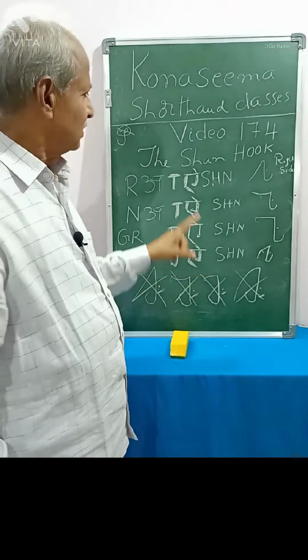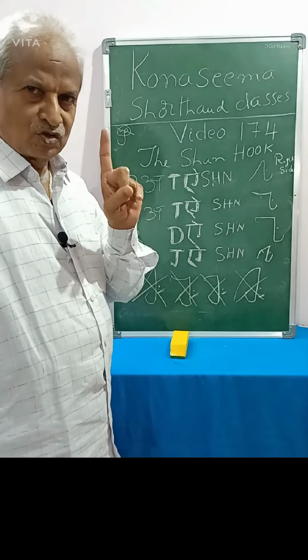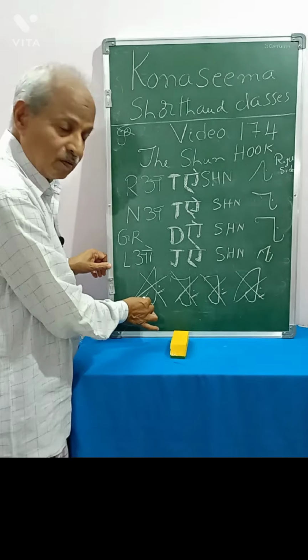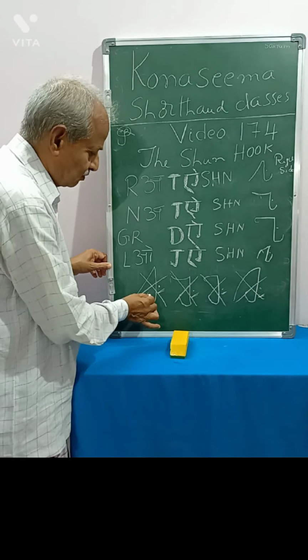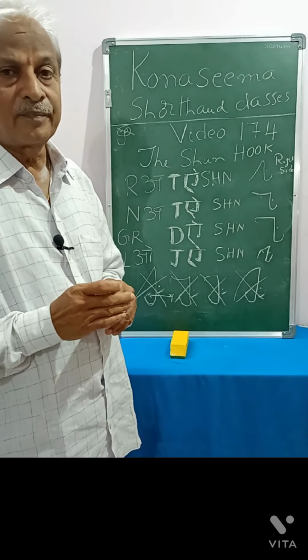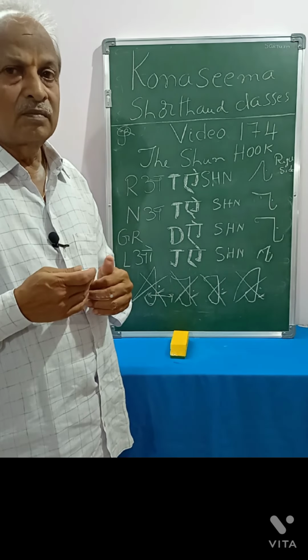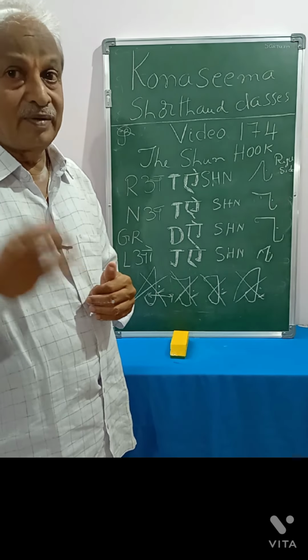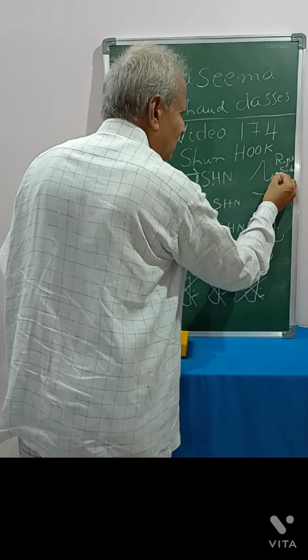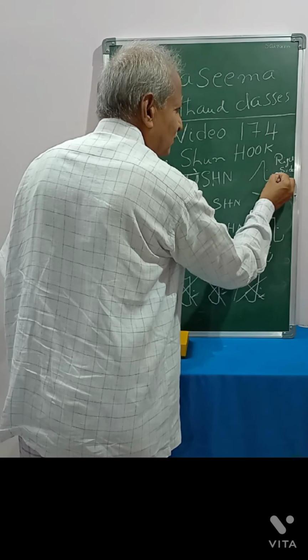It is a known fact, and hence this fact is not necessary to expose. Don't forget this. Number 2, if we write like this, again this hand is to be brought to this place. How much delay is being caused? As we discussed previously, we have to pick up speed day by day. In that process, if we write like this, again the next outline we will start just here.